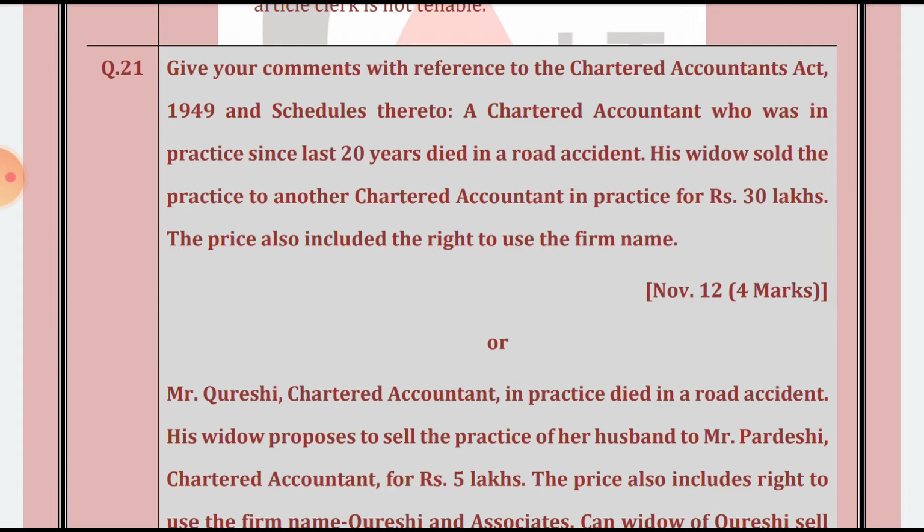Okay, so basically it is allowed for 1 year. ICAI gives the period of 1 year, the hold period. Till that period the widow can sell the firm's name, and if the purchasing CA purchases, he will not be guilty.